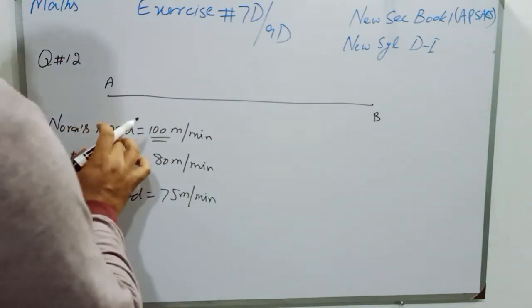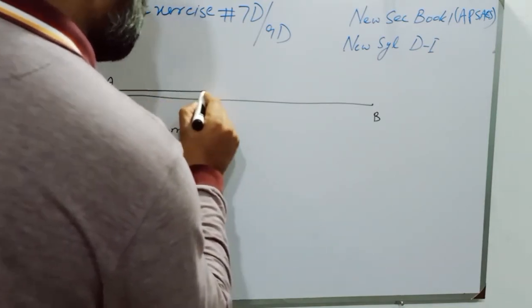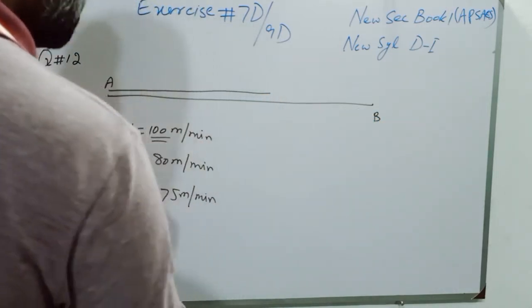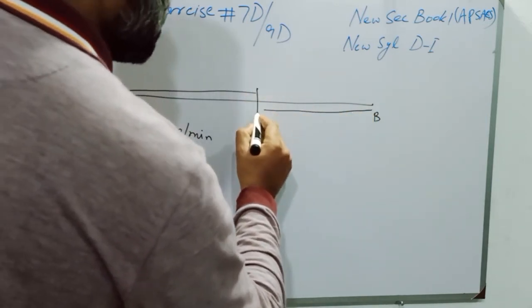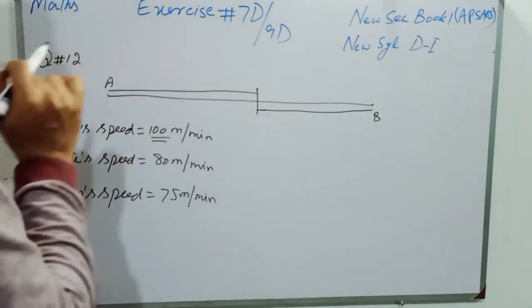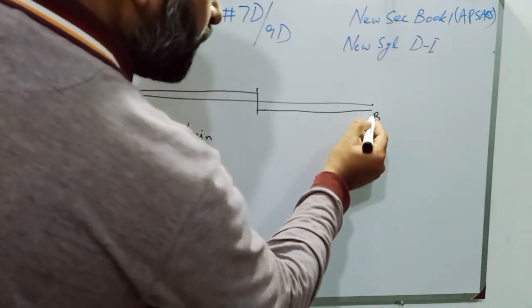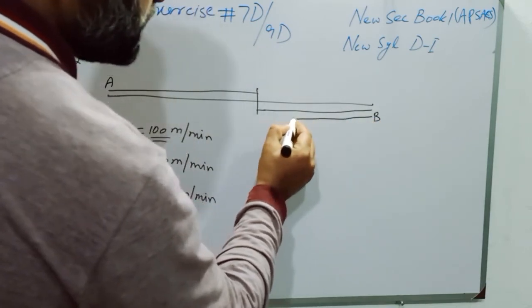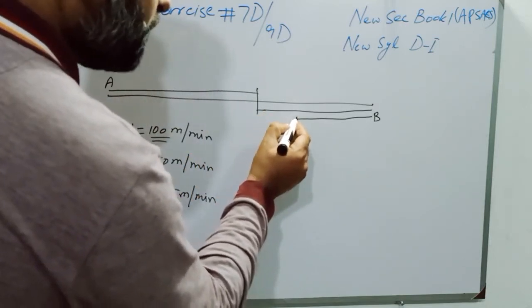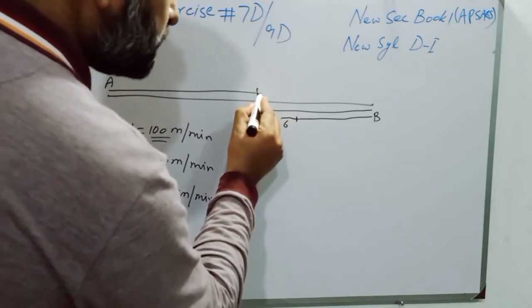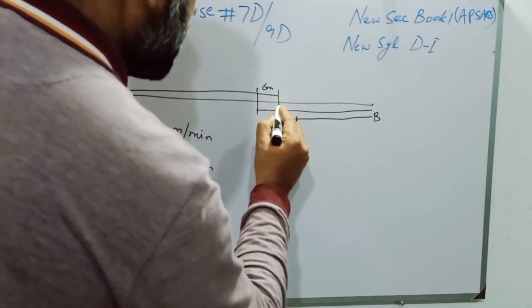So students, Nora started walking from town A to town B, and Kate started walking from town B to town A, and after some time they meet at this point in time T. At the same time, Dixon started walking from town B to town A, and after time T, Dixon is there, and after 6 minutes, from this point to this point, both the girls meet each other at this point.